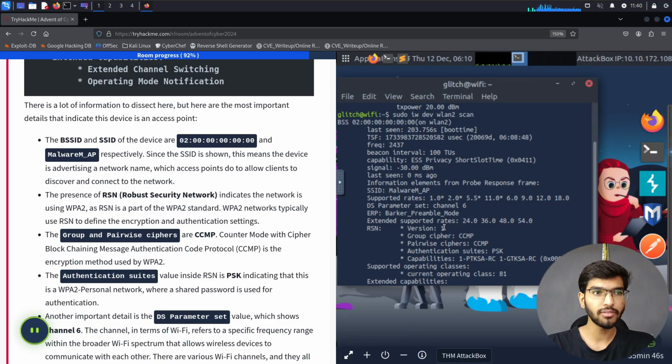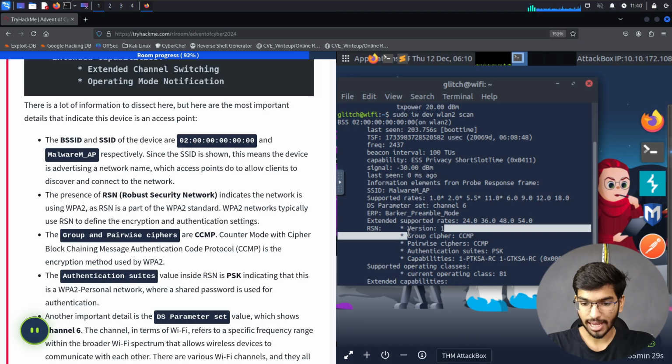Right now the standard industry practice is to use WPA3, if you're working in an industry. But usually RSN is the protocol used by the WPA2 version of network security, and we also see that it's running version 1.